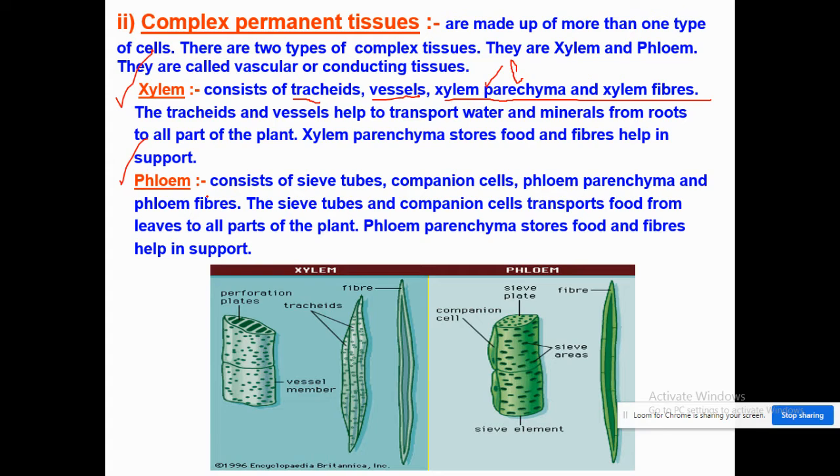Here, the phloem fiber is dead and the others are living. So it also transfers the food from the leaves to the other parts of the plant.